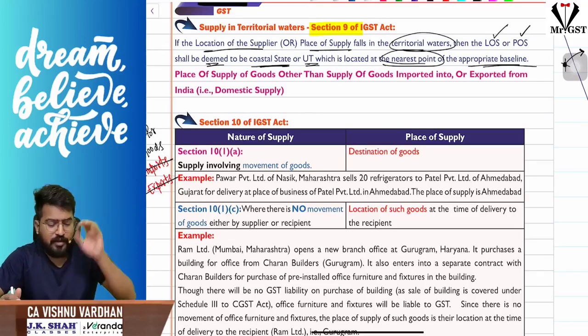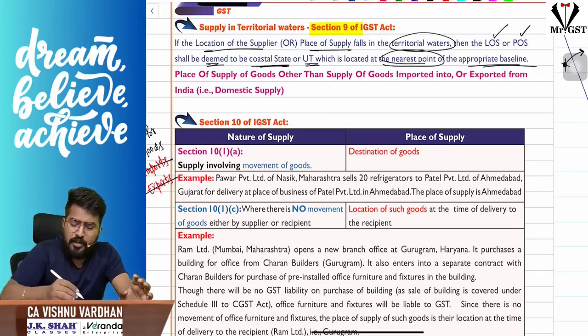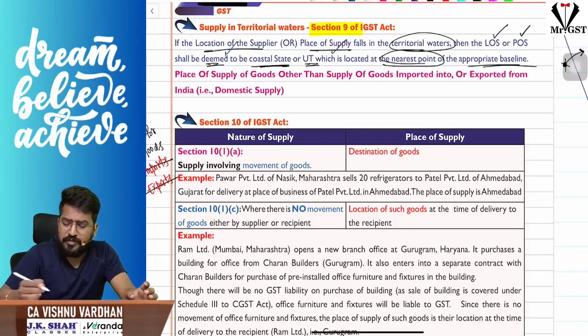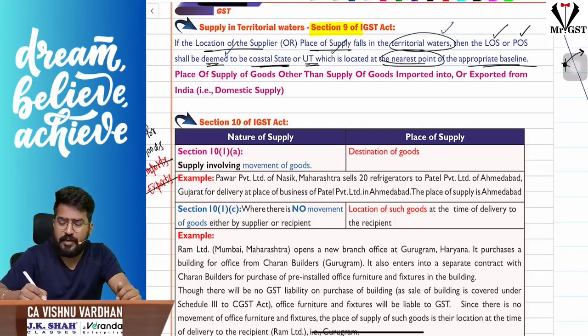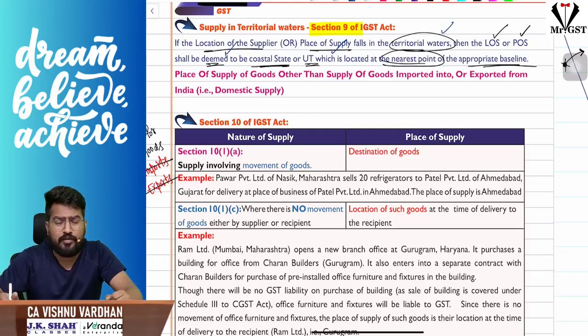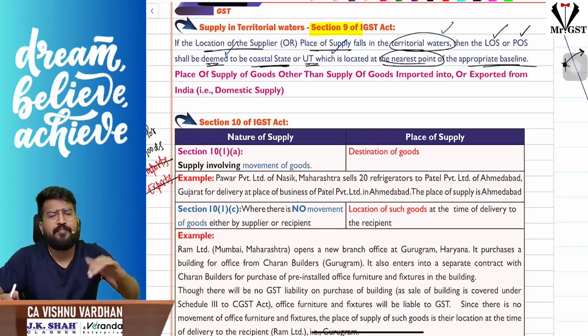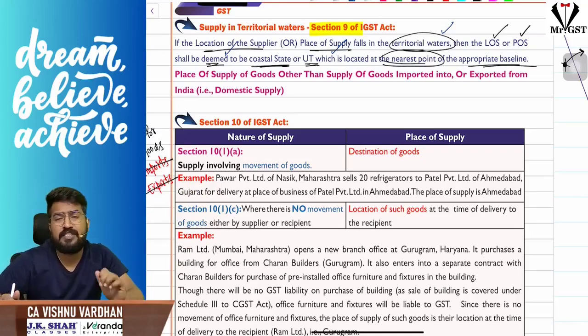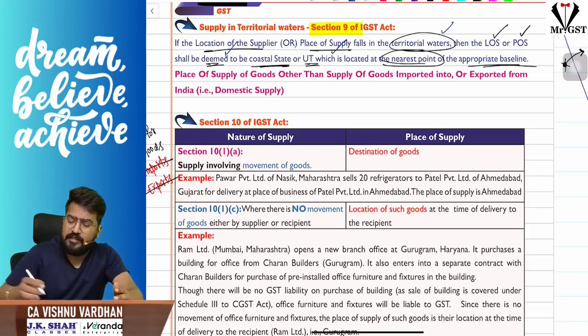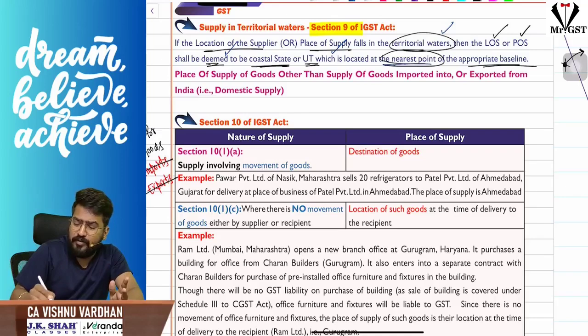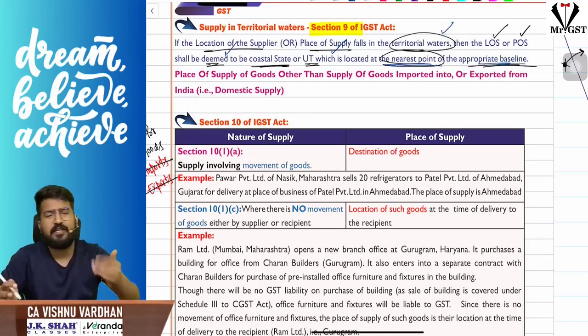Okay, fine. Now coming to section 9. What does section 9 say? Section 9 says something simple, sir. Suppose the location of supplier or place of supply falls in territorial waters. For example, when you go to Goa, the casinos are placed on ships in the territorial waters. If the location of supplier and place of supply fall in territorial waters, then which state or union territory should we take? The state or union territory located nearest to that appropriate baseline is the one we will consider.